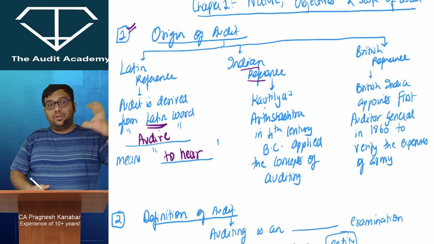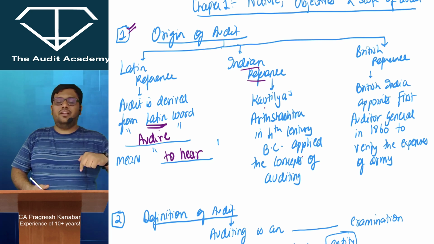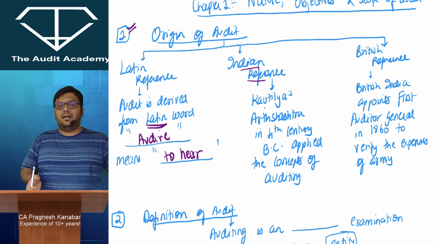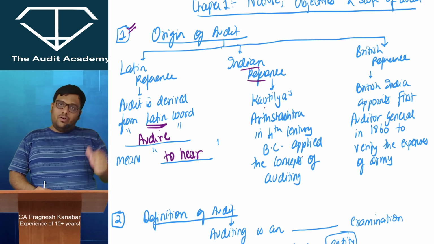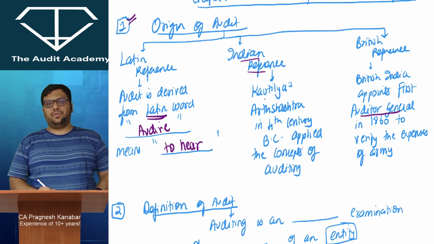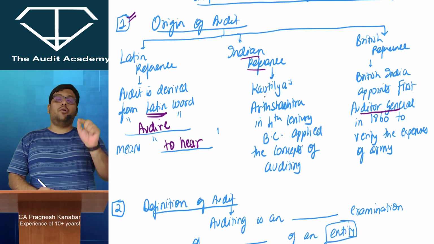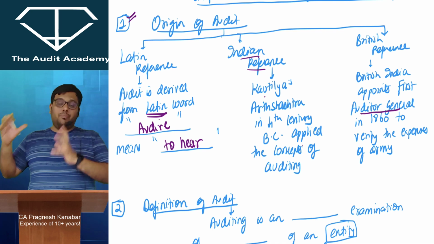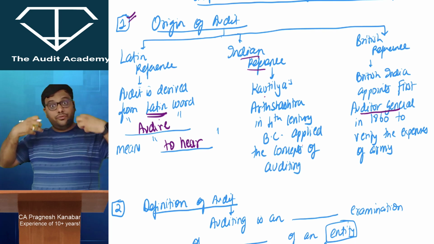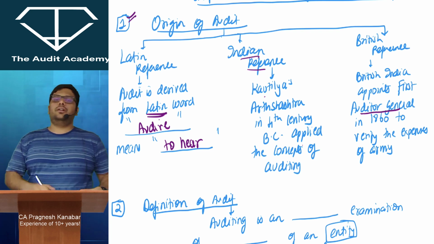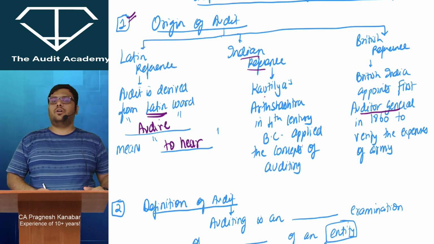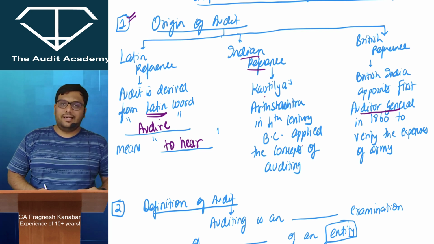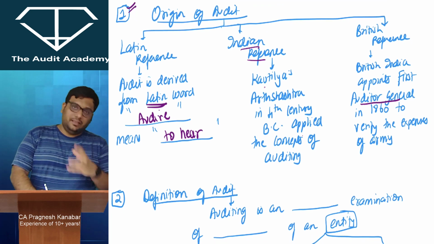That is the reason that what British did is that within the military itself, they appointed an army general, but not to fight, but to conduct audit, that is, to examine the accounts and the expenses. And from there on, this word auditor general came into picture in 1860. Today, if you Google comptroller and auditor general, most of the countries, when they appoint a proper authority to examine the accounts of the government, such person is called comptroller and auditor general. In India, we also have Comptroller and Auditor General of India, who reports directly to the President and examines the accounts of central and state government. But this originated from British.